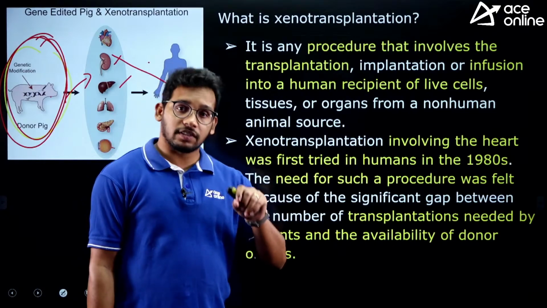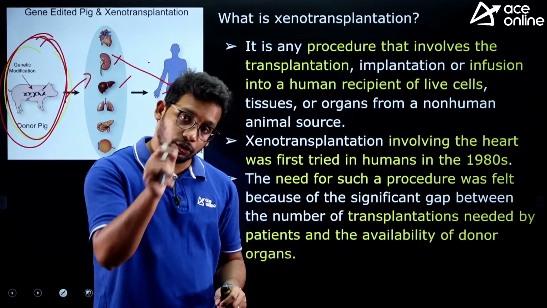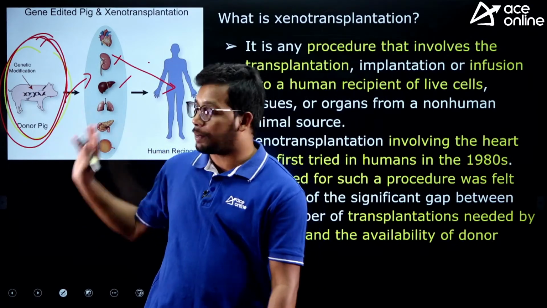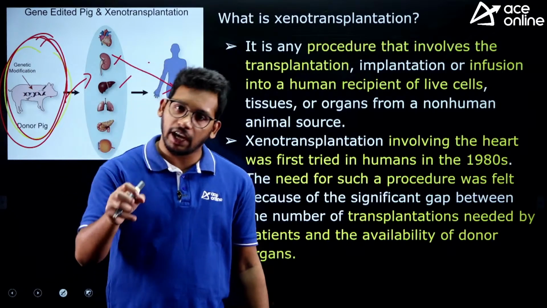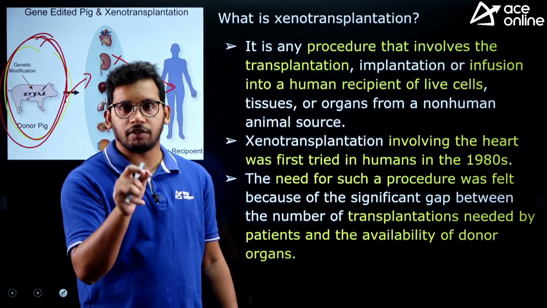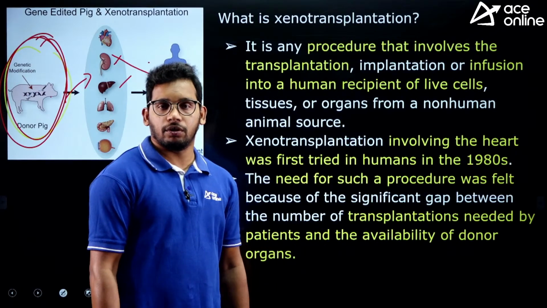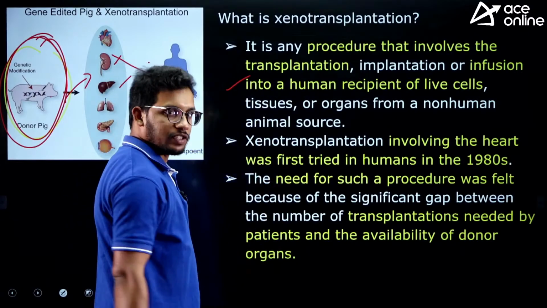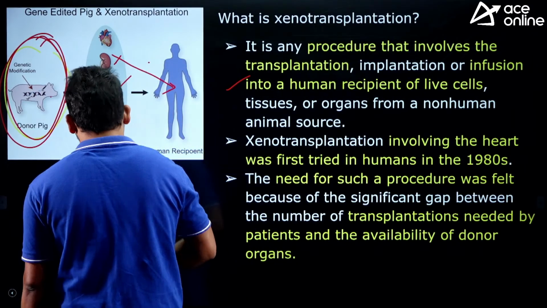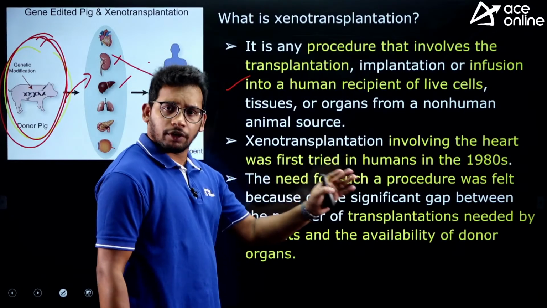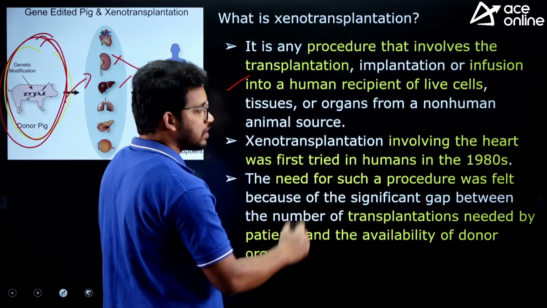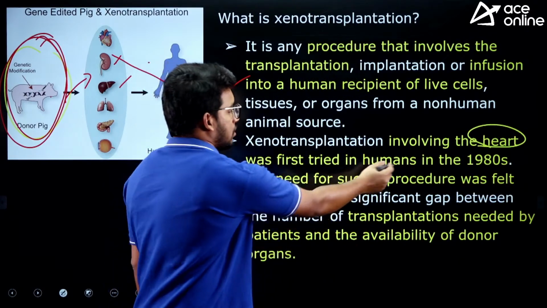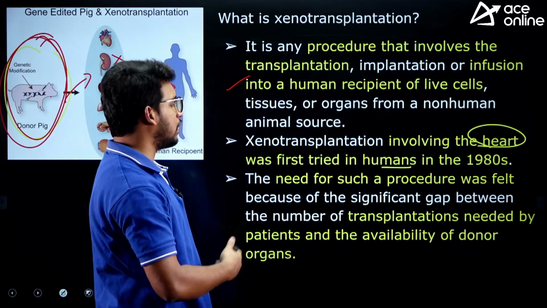So don't think that this is only a transfer of cells from pig to humans. Rather, it can be any animal, not only the pig. It can be any animal cell that we modify genetically in the laboratory and then put into the human body. That is the definition of xenotransplantation. They will ask you this in the examination. The first xenotransplantation took place in the 1980s, where a pig heart was transferred to a human. Of course, it was not successful; it failed.